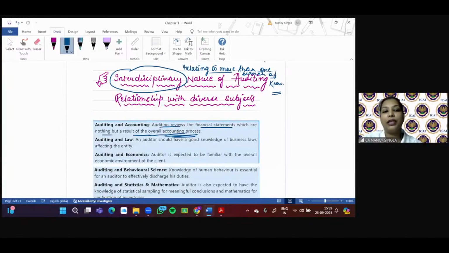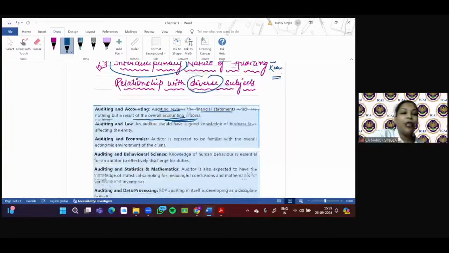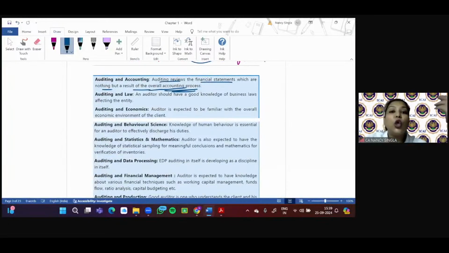Interdisciplinary nature of auditing, or its relationship with diverse subjects. Diverse is what? Different subjects. Clear, right? So law. Various laws and regulations are applicable to a company. Maybe the Companies Act is applicable, or your Contract Act, or taxation laws. So the auditor needs to have an understanding. Then only he'll be able to know whether the financial statement reflects a true and fair view. Why? Because the financial statement will have an element of all that, right?